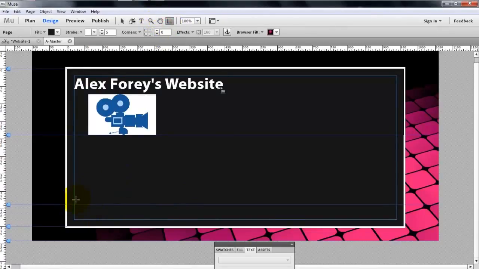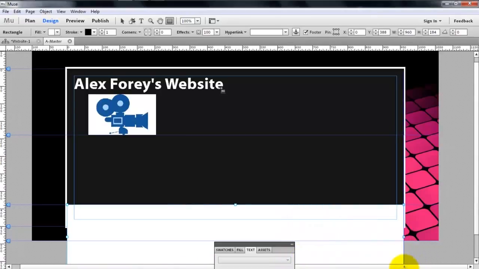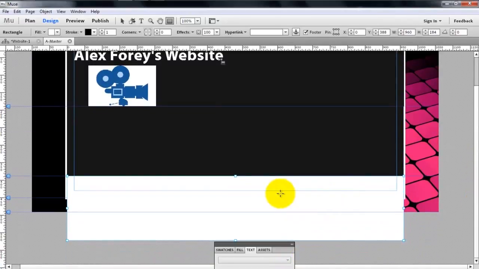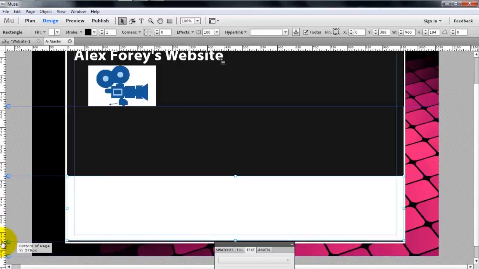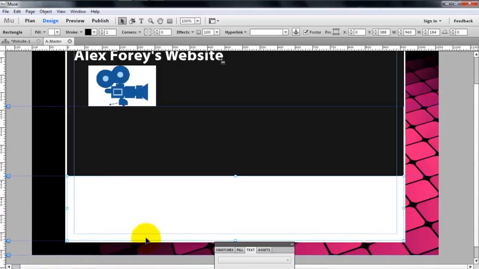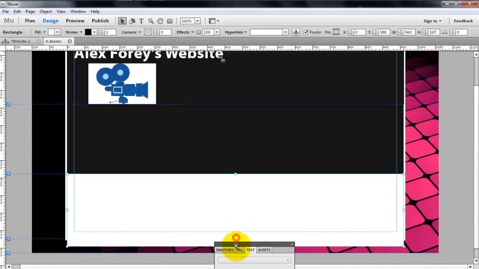I'm going to create quite a large footer, so again, draw a rectangle, make it enormous, and you can see up here it's automatically selected the footer checkbox, which means it will stay at the bottom of the page. Let's adjust this down to where it's needed, and then click on the rectangle and move it to there. Okay, so now we have a header and a footer. And actually, I'll make this a bit bigger. Let's try here. Okay.